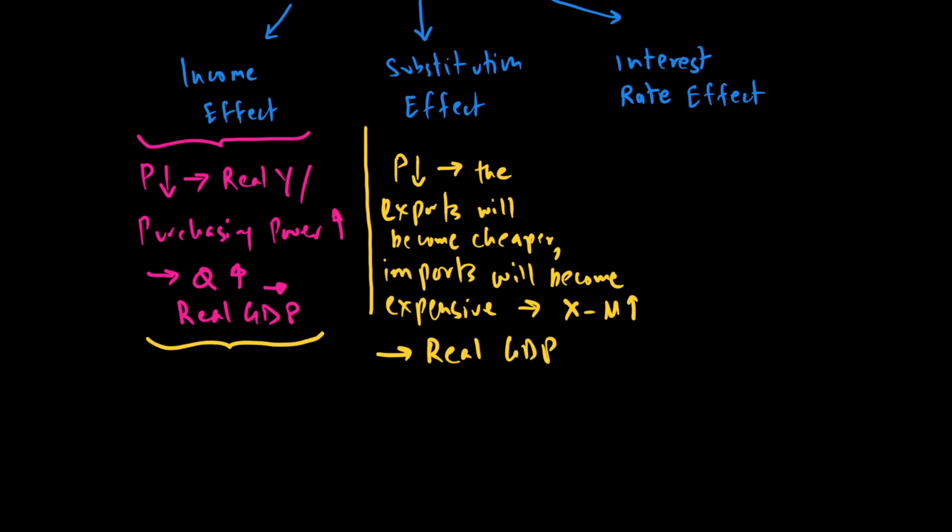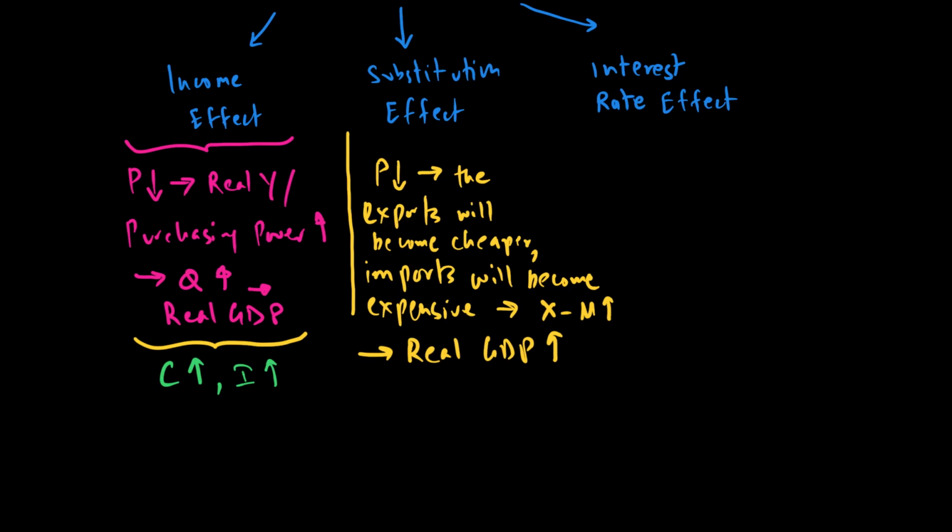In this income effect, we were seeing how C was going up and how I was going up, because people will spend more, firms will invest more, because now things are becoming cheaper. Here, even domestic firms will find that imports will be relatively expensive, because now our price level is going down, and exports will become cheaper because they are now produced in a lower inflationary environment. So that makes our real GDP go up. So that's the second reason why we'll find our AD curve to be downward sloping.